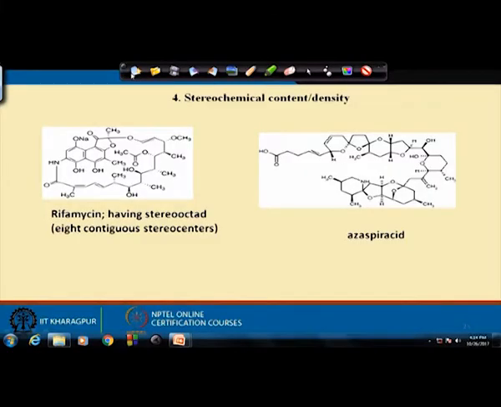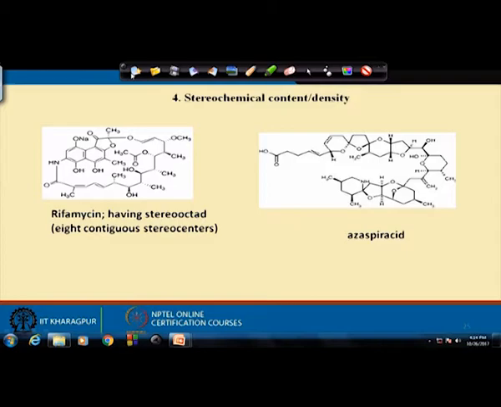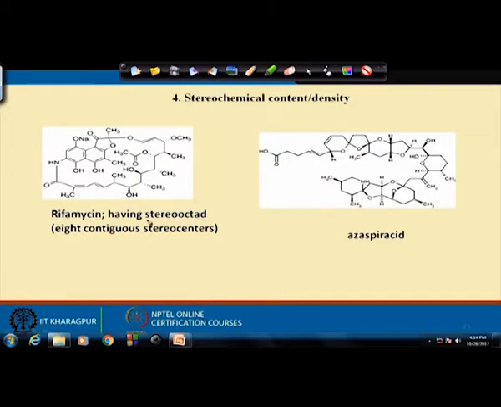Next, point 4, we call stereochemical content or stereochemical density. Basically, all the complex natural products we often deal with have stereocenters, meaning you have to make a single stereoisomer out of n number of possible compounds. Now, definitely the more complex the molecule, the more stereocenters there will be, and that causes significant challenge. You see this molecule rifamycin, it has a stereo-octad. What is a stereo-octad? Octad means 8 stereocenters together. You see 1, 2, 3, 4, 5, 6, 7, 8.